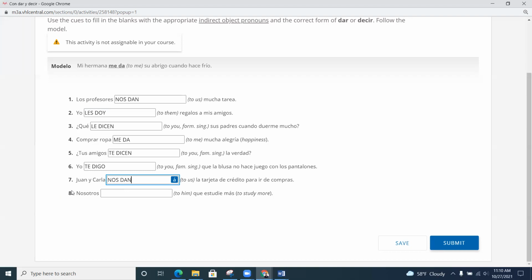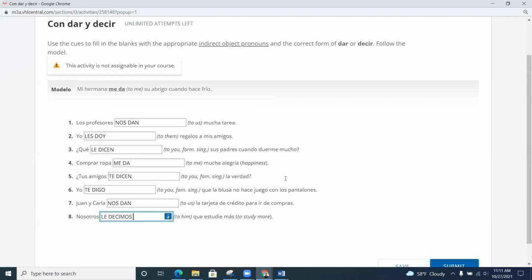Y finalmente, número 8, nosotros, to him, que estudie más. Pausa. Y hemos vuelto. So here would be le, because that's to him. And what do you think? We give to him to study more, or we tell him to study more? We tell him to study more. So nosotros le decimos, right? From the verb decir, que estudie más.